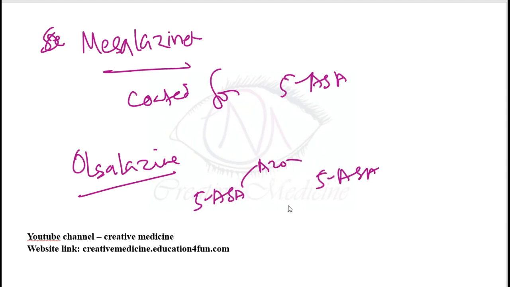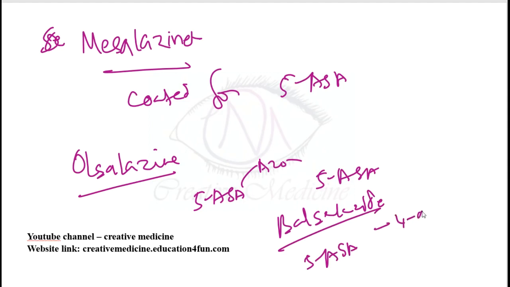Then we have balsalazide, in which 5-amino-salicylic acid is linked to 4-amino-benzoyl beta-alanine.